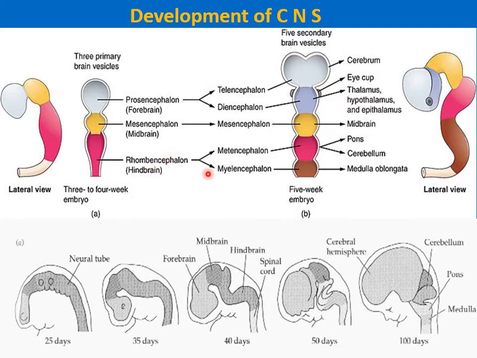The caudal-most vesicle, the rhombencephalon, also gets divided into the cranial one, the metencephalon swelling, and the caudal one, the myelencephalon swelling. So from 3 primary brain vesicles, 5 secondary brain vesicles are formed.